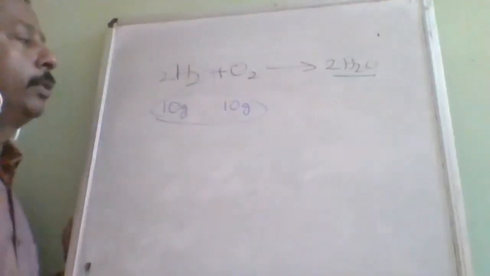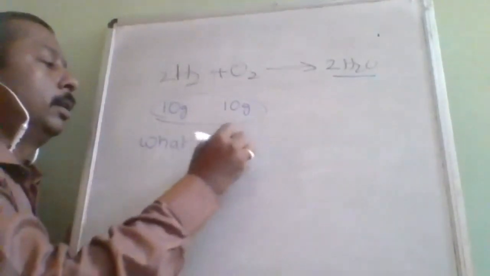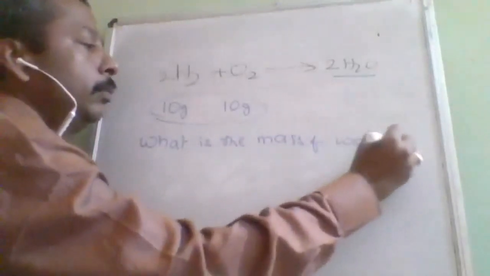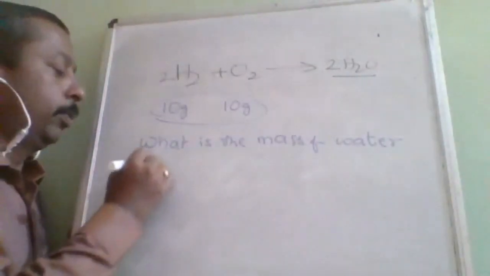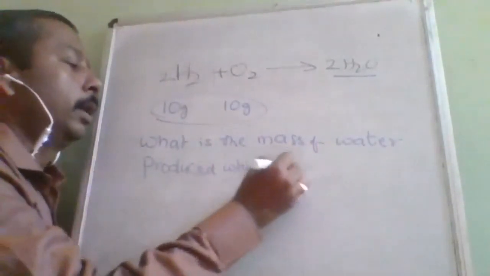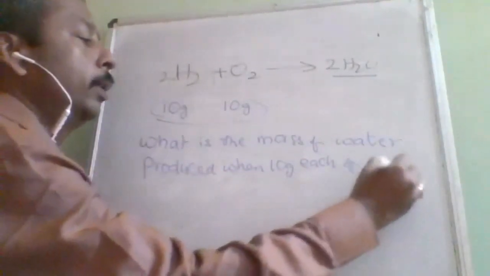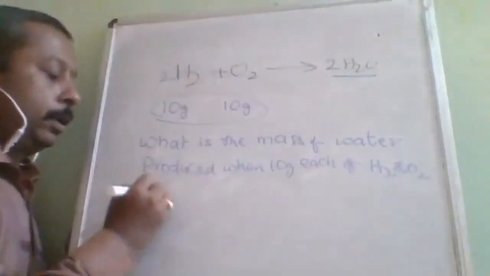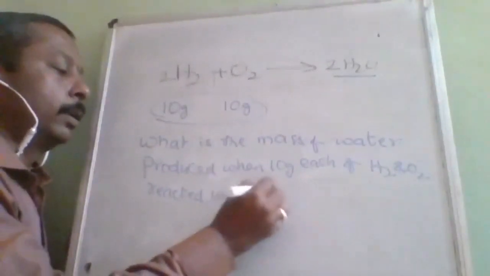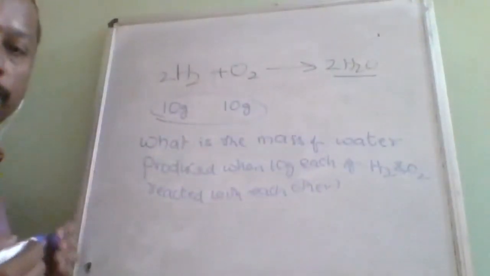So like this first question, suppose the question will be: what is the mass of water produced when 10 gram each of hydrogen and oxygen reacted with each other? This is the question. See, here nowhere it is mentioned.